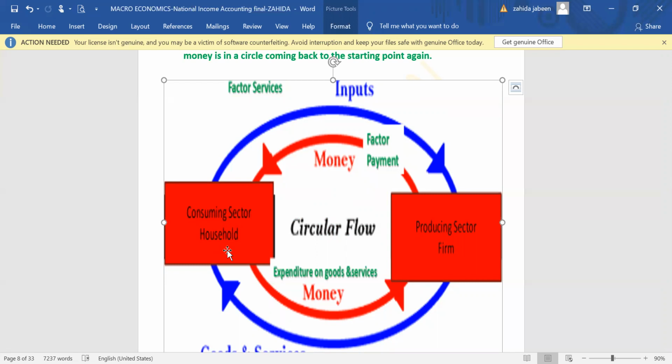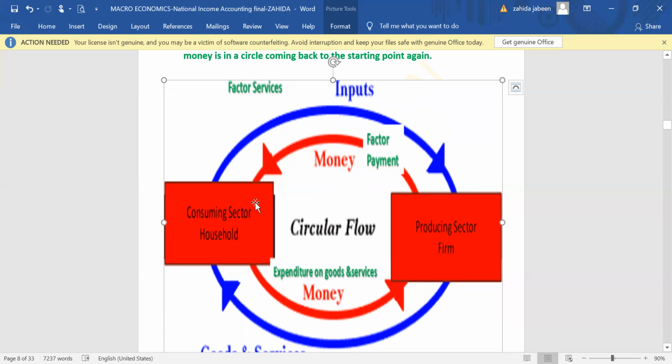What happens then? Production takes place in the farm, but how will the production take place? How is it possible for producing any good or any service? We need factors of production: land, labor, capital, and enterprise.